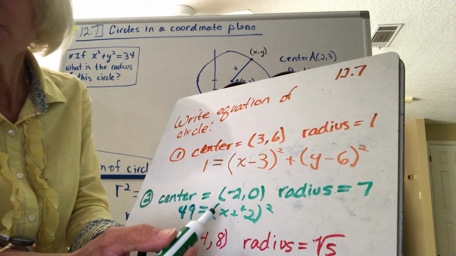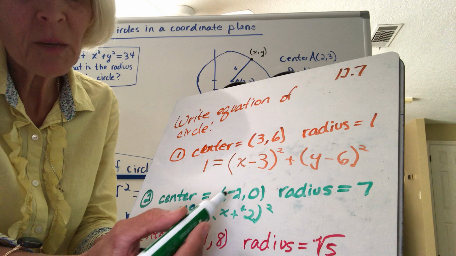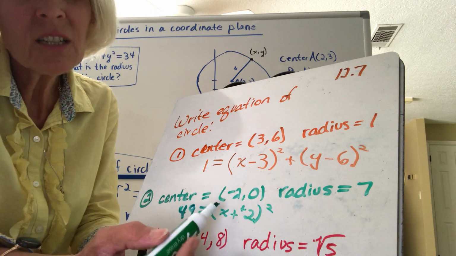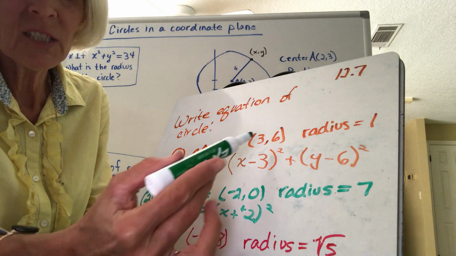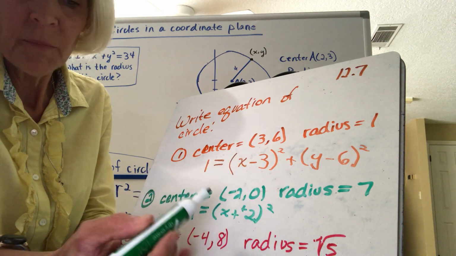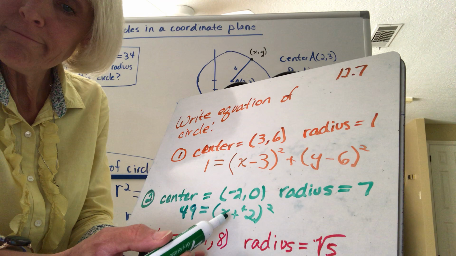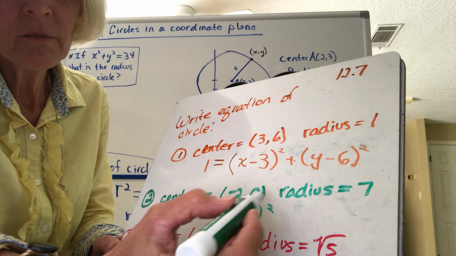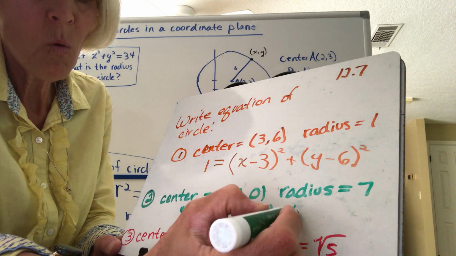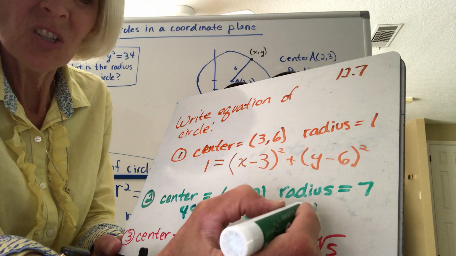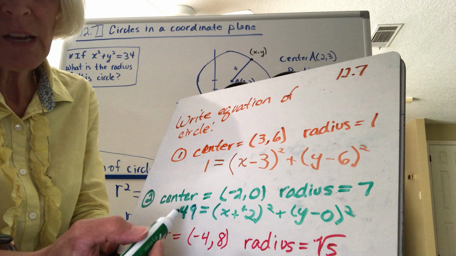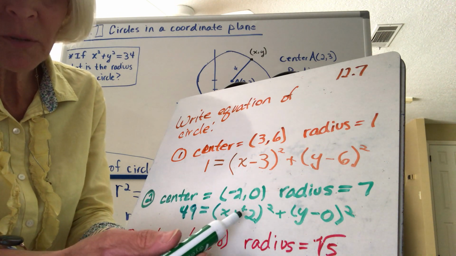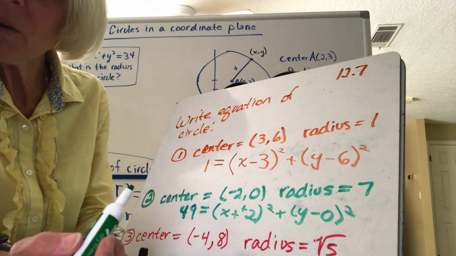So you're going to have some of them where it does have a plus sign because my center is negative. So essentially, you're taking the opposite of the sign of the center. If the center was positive, you write minus. If it was minus, you write plus. Okay? What do you do if it's 0? Well, just leave it in. Y minus 0 squared. Do you really have to write minus 0 squared? No. So if you wanted to say 49 equals the quantity x plus 2 squared plus y squared, that's fine also.